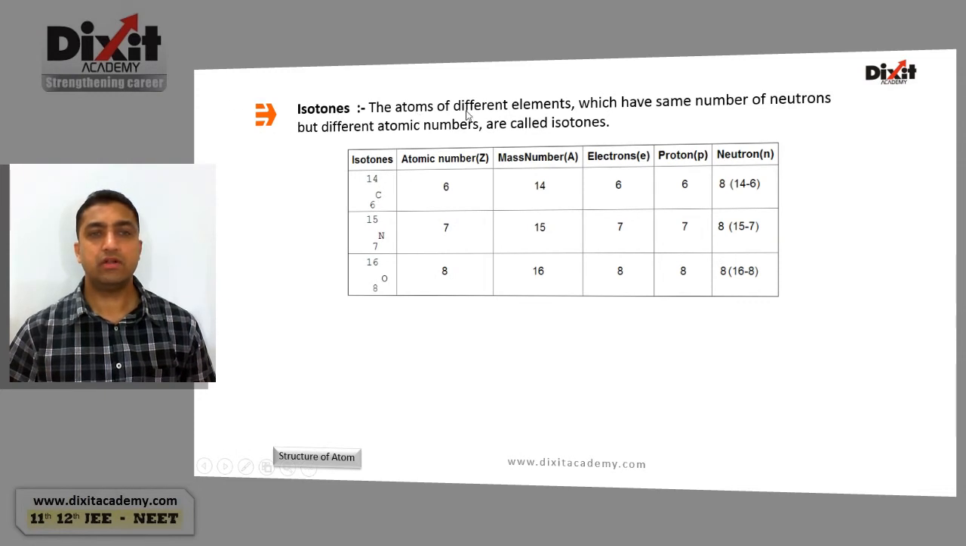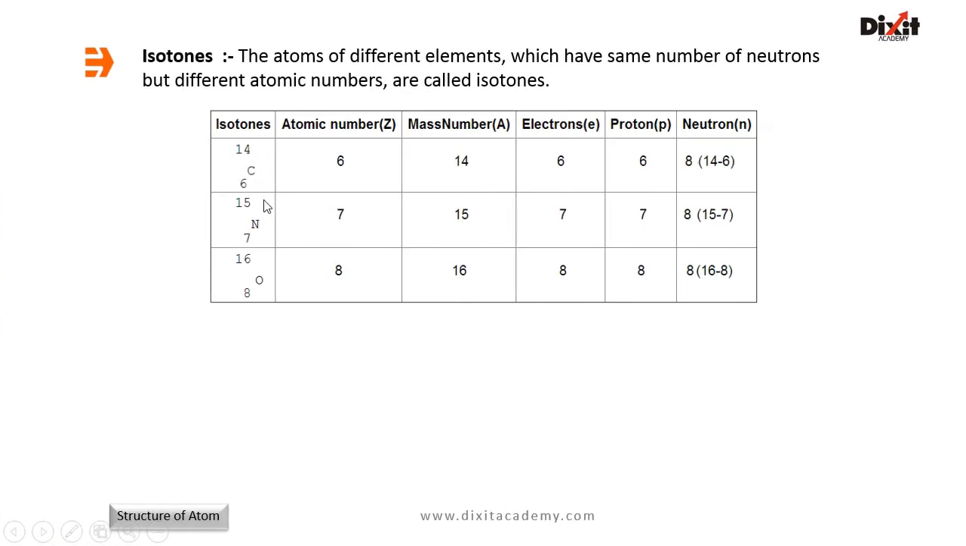Isotones. Different atoms of different elements which have same number of neutrons but different atomic numbers are called isotones. Example, carbon-14 (6,14), nitrogen-15 (7,15) and oxygen-16 (8,16). They differ in their atomic numbers, they differ in their mass numbers, they differ in their number of electrons and number of protons, but all of them have same number of neutrons, hence they are isotones of each other.